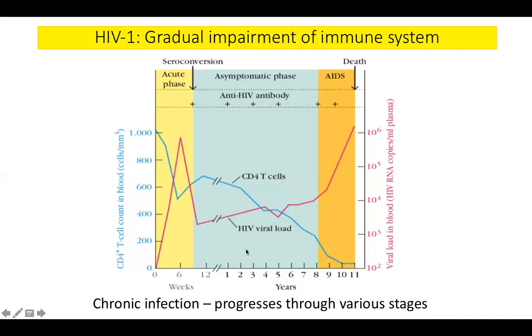There are two definitions of the window period. One is the window period for a test, for an antibody test, because generally we do an antibody test to diagnose HIV. The period before the antibody appears is known as the window period for the test. So if you hear the term window period, it generally refers to the antibody test, the ELISA. HIV ELISA cannot detect the presence of infection before the window period is over.